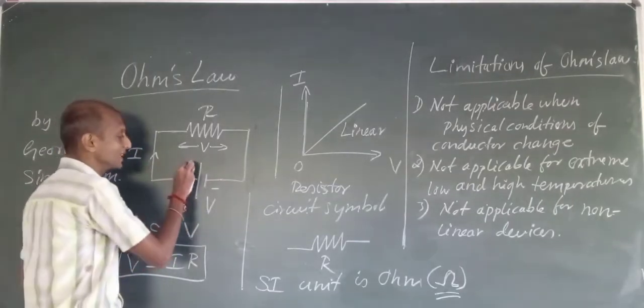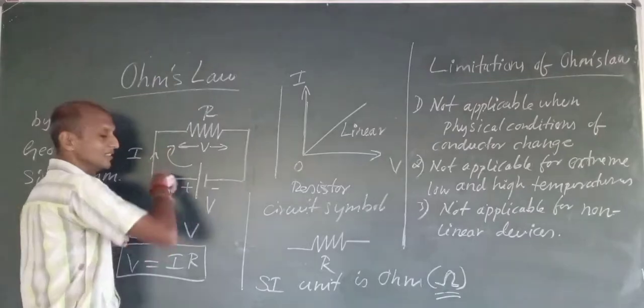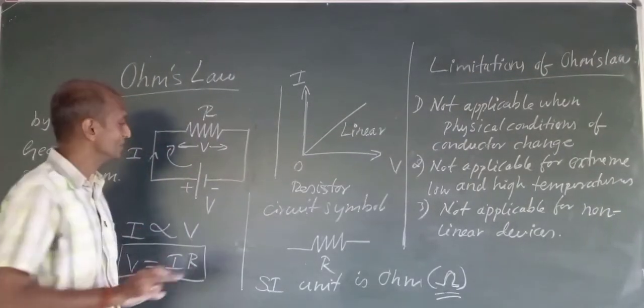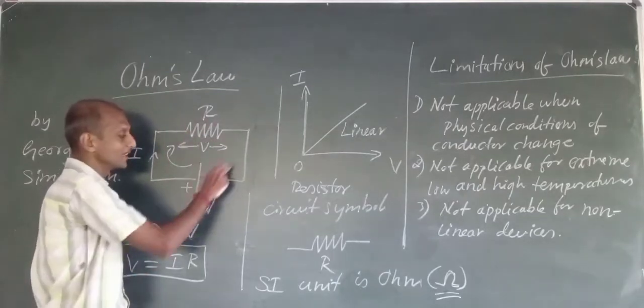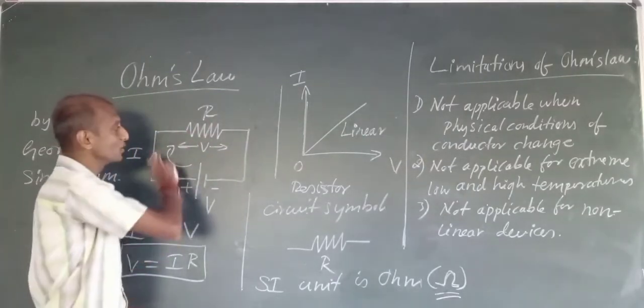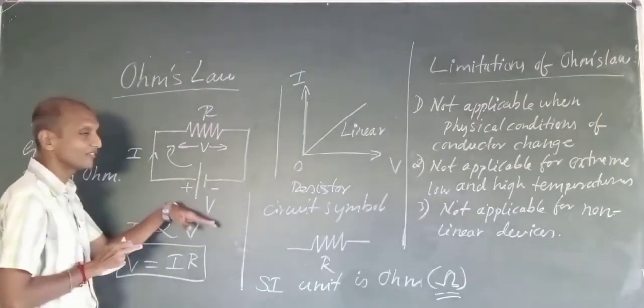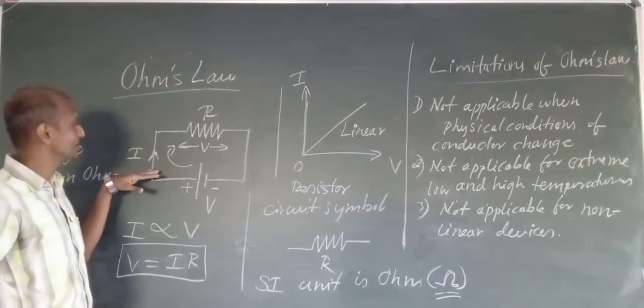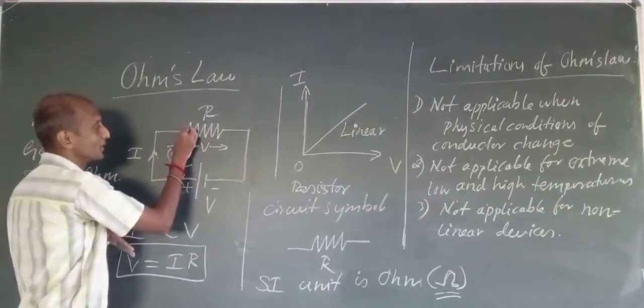We know that current flows in this direction, from positive to negative, always. From the positive of the battery towards the negative of the battery, the current will flow in a closed loop. Here we have applied voltage V, and here comes the current I which is flowing through the circuit.